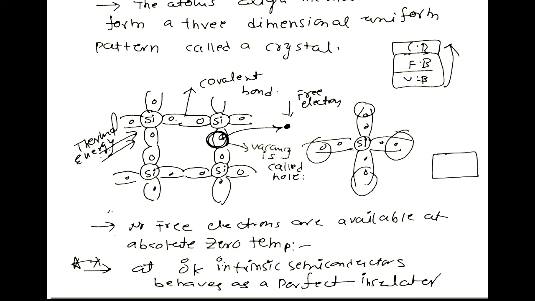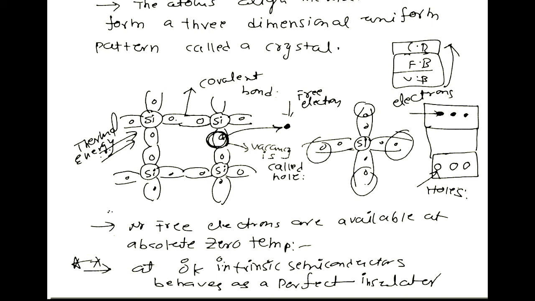So in the conduction band electrons will be present, and in the valence band holes will be present. These are electrons, these are holes. If the valence electrons gain some thermal energy, that is at room temperature, conduction is possible for an intrinsic semiconductor.